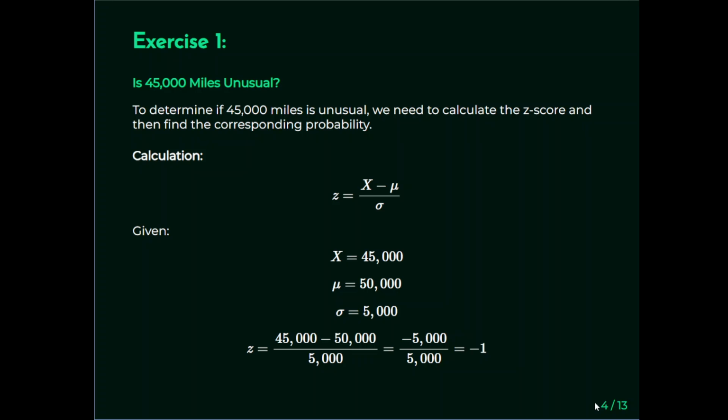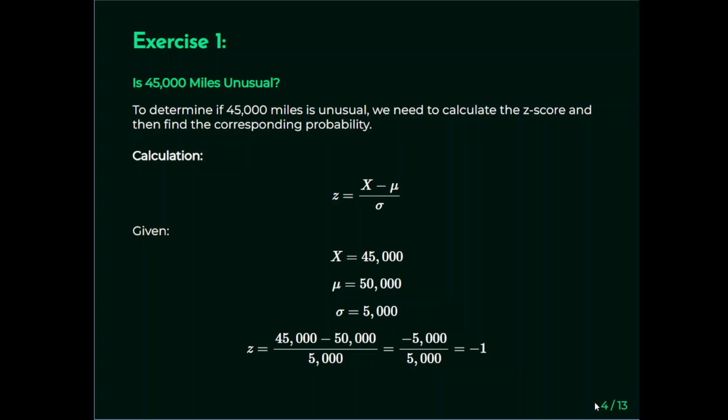Here our value is 45,000 miles, the mean is 50,000 miles and the standard deviation is 5,000 miles. This is deliberately picked to be a straightforward calculation. So 45,000 minus 50,000 divided by 5,000 is minus 5,000 divided by 5,000, which is just minus 1. So we have a Z-score of minus 1.